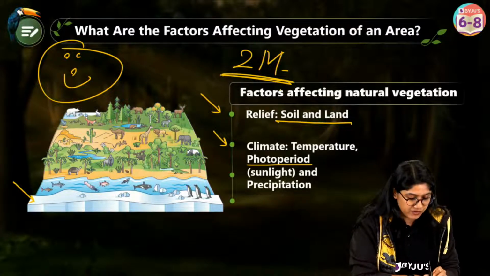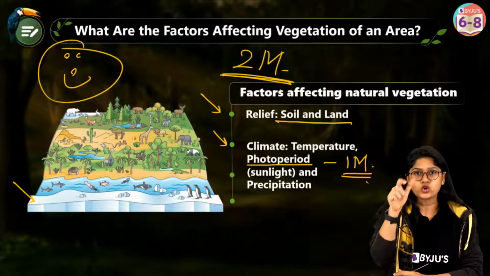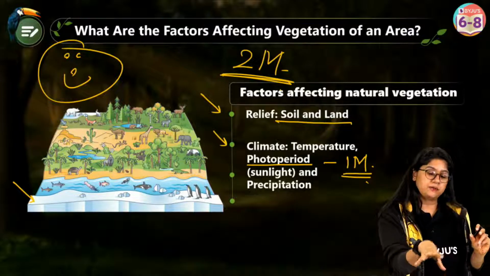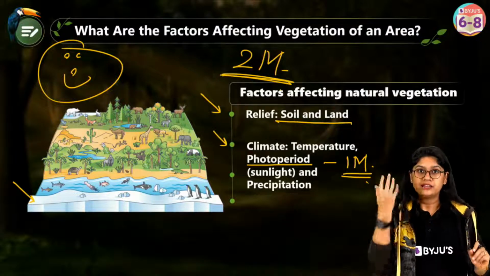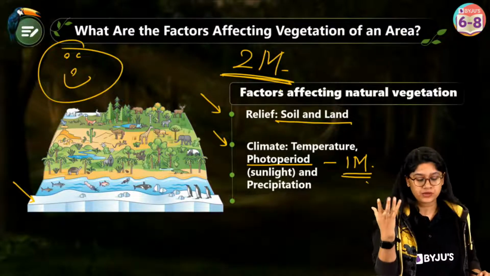Photoperiod, everyone, can be asked for a 1 mark definition. Photoperiod is nothing but the duration for which a particular place is getting the amount of sunlight that it receives, and that helps in the growth of plants.